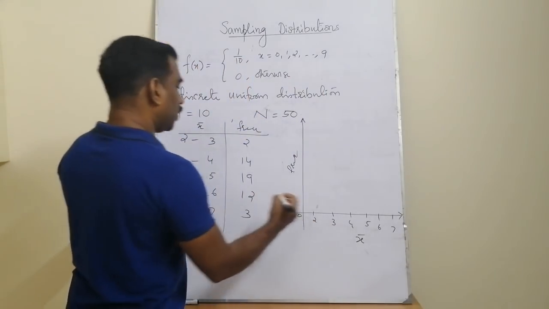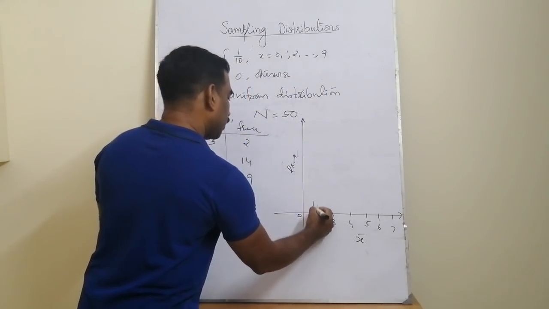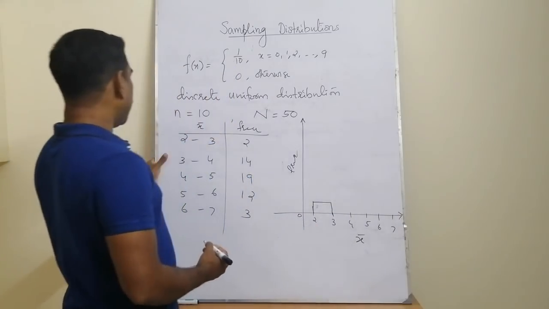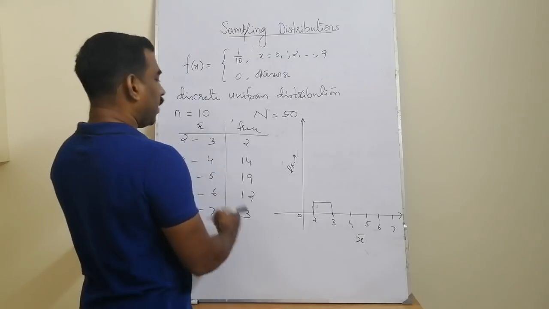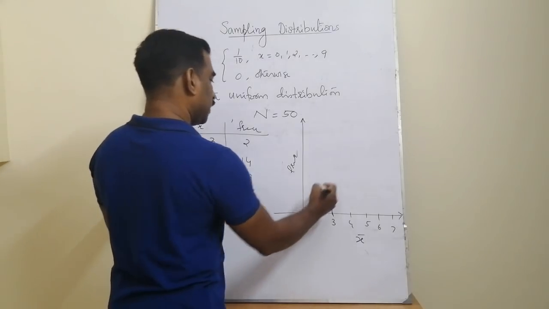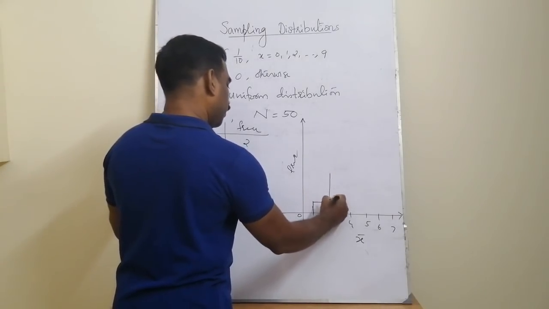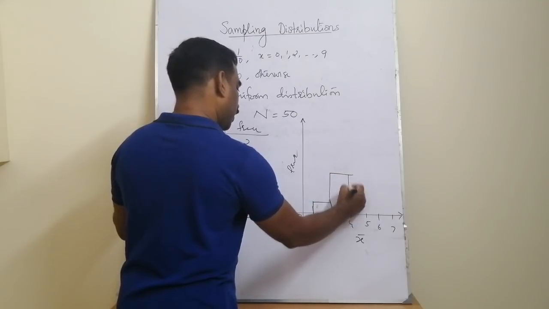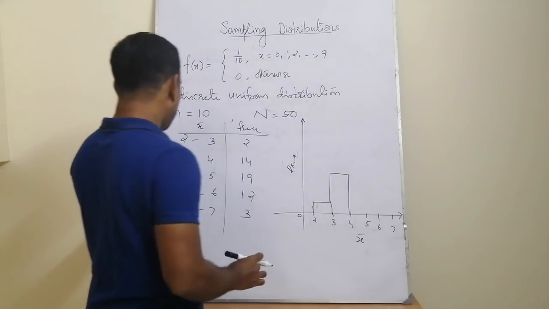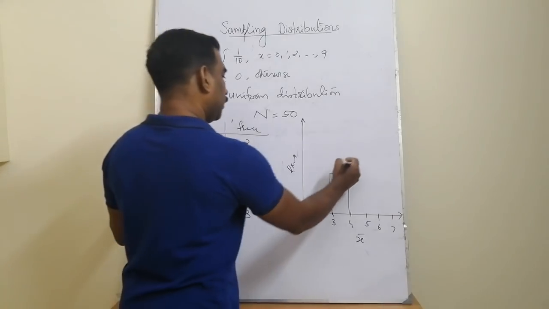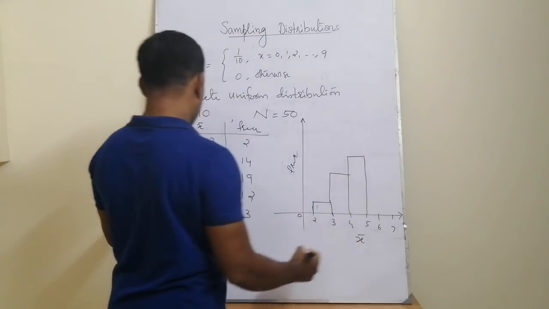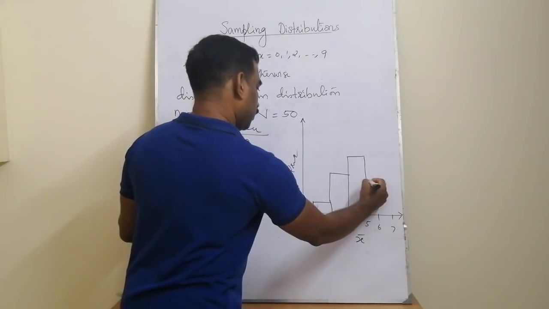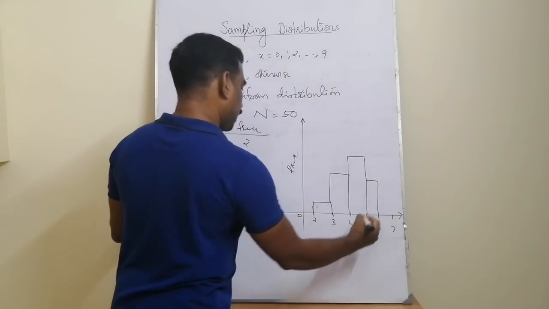For 2 to 3 we have height 2, for sample mean values between 3 and 4, 14 cases, then for 4 to 5, 19, then 12, then 3 cases.